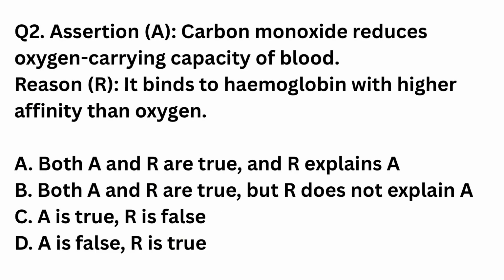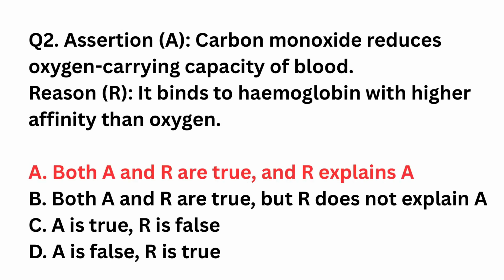Question number 2. Assertion. Carbon monoxide reduces oxygen carrying capacity of blood. Reason. It binds to hemoglobin with higher affinity than oxygen. Both assertion and reason are true, and reason explains assertion. Both assertion and reason are true, but reason does not explain assertion. Assertion true, reason false. Assertion false, reason true. The right answer is option A. Both assertion and reason are true, and reason explains assertion. Carbon monoxide forms carboxyhemoglobin by binding strongly to hemoglobin. This prevents oxygen binding, reducing oxygen transport.